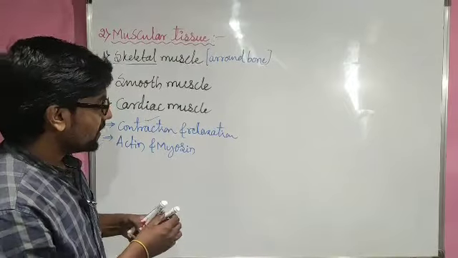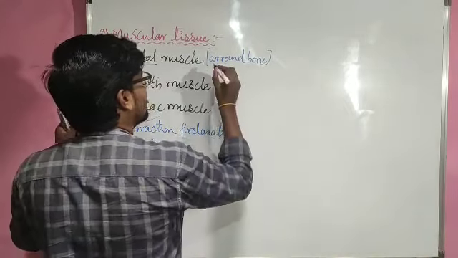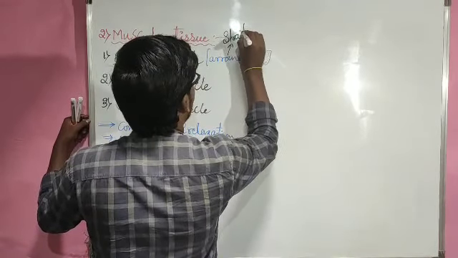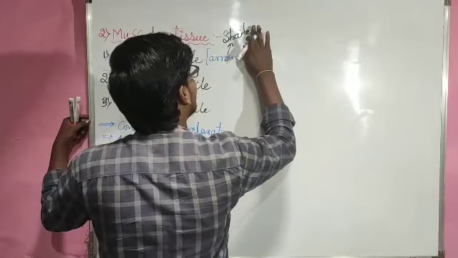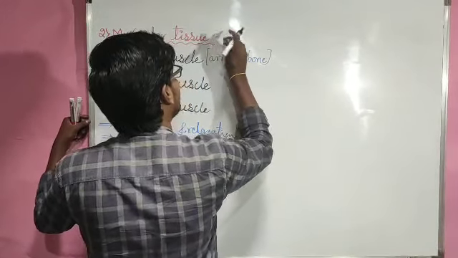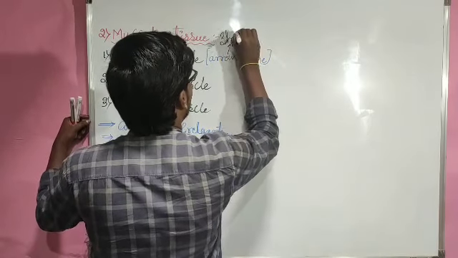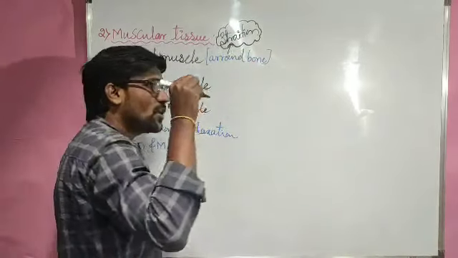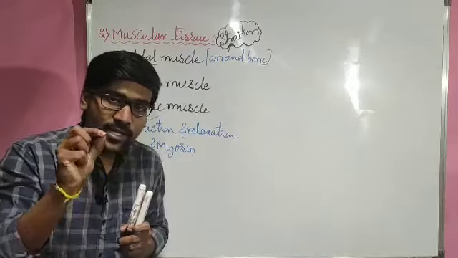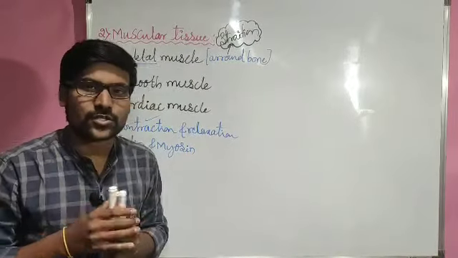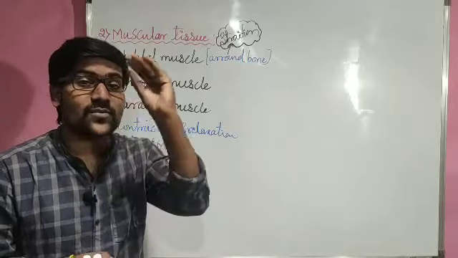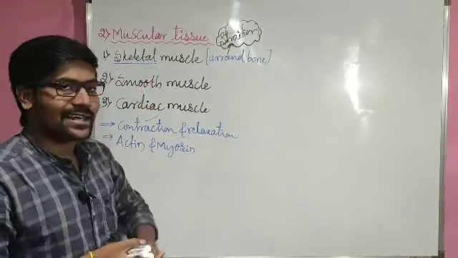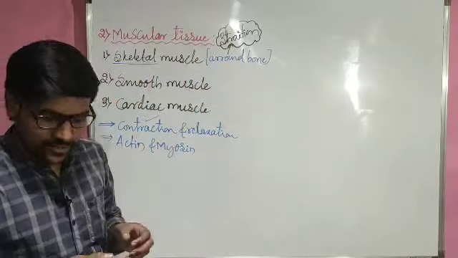And the thing is, these muscles are the striated muscles. Or let me consider, these muscles are having striations. So this is the major thing. Striation means when we observe a muscle fiber, in the muscle fibers we can see some thin band like structures, marks we can see. We'll call them striations. So striations are the important feature of the skeletal muscles, and these are present surrounding the bone.